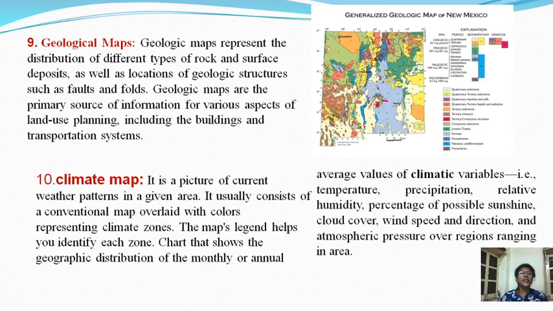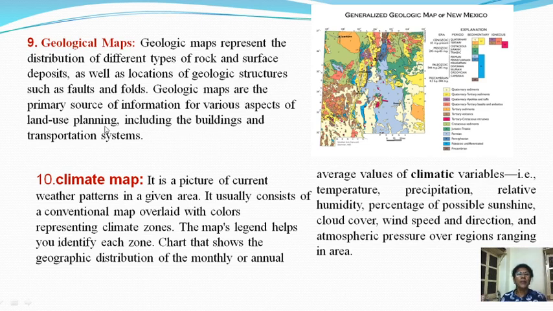Now next type is a geological map. Geological maps represent the distributions of different types of rocks and surfaces, as well as locations of geological structures such as faults and folds.